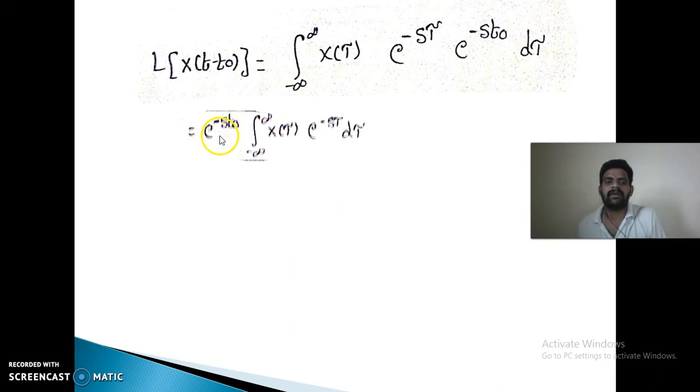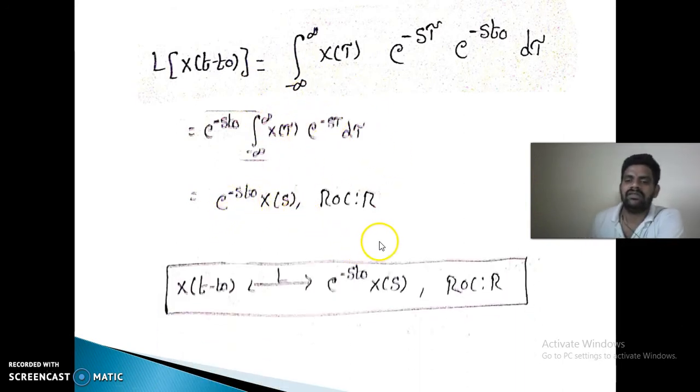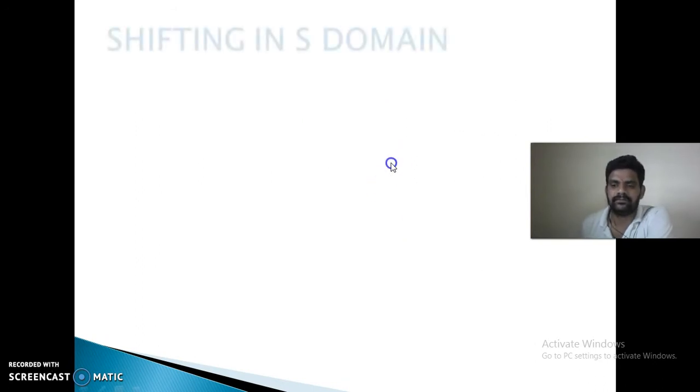So, it is e power minus s t naught integral minus infinity to plus infinity x of tau e power minus s tau d tau. So, this is again the definition of a Laplace transform. So, it is e power minus s t naught into X of s. Hence the property is proved.